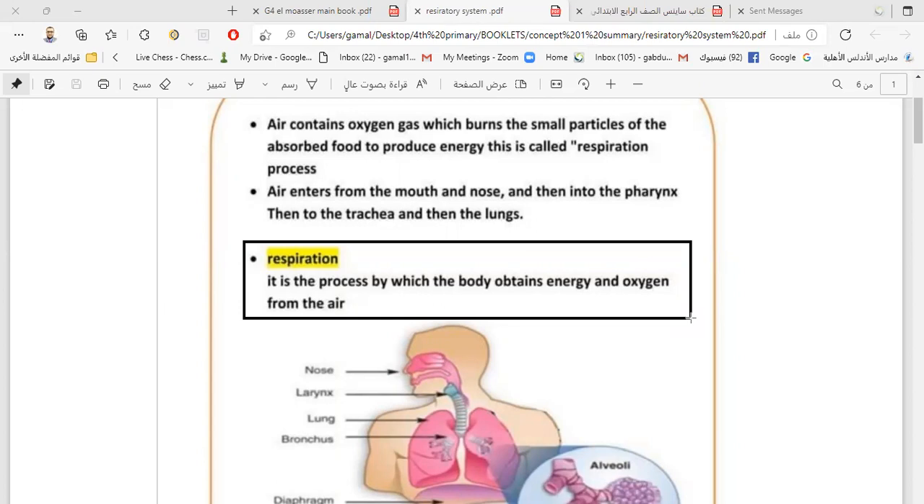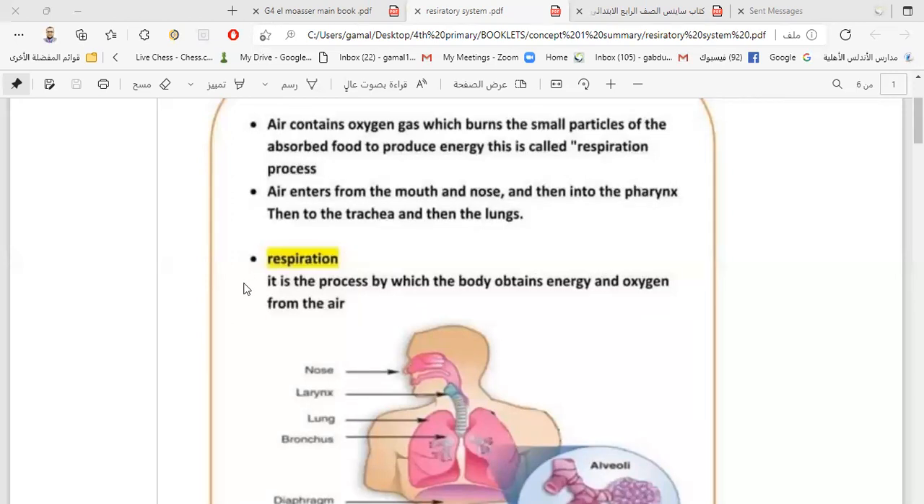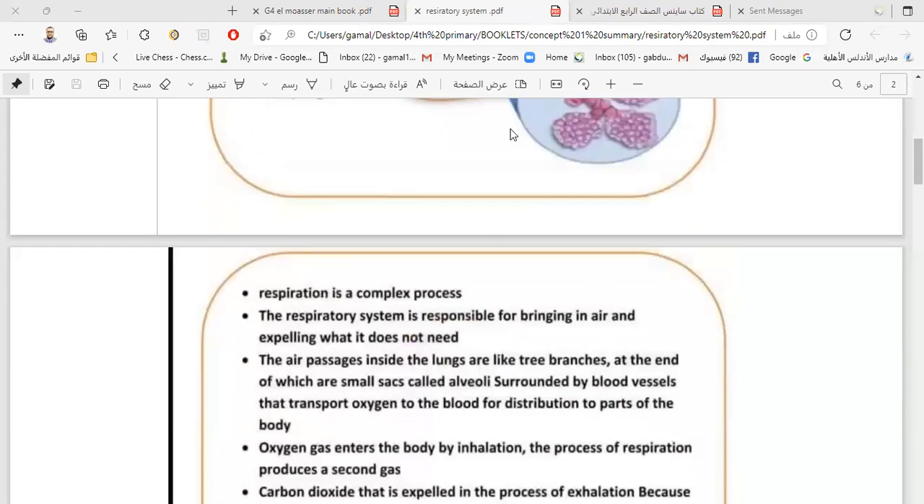We know that the respiratory system is a complicated system, and respiration is also a complex process. It contains many processes like inhalation and exhalation, and the gas exchange. It contains many other processes in it. Like what? We say again, respiration is a complex process because it is not one process only.